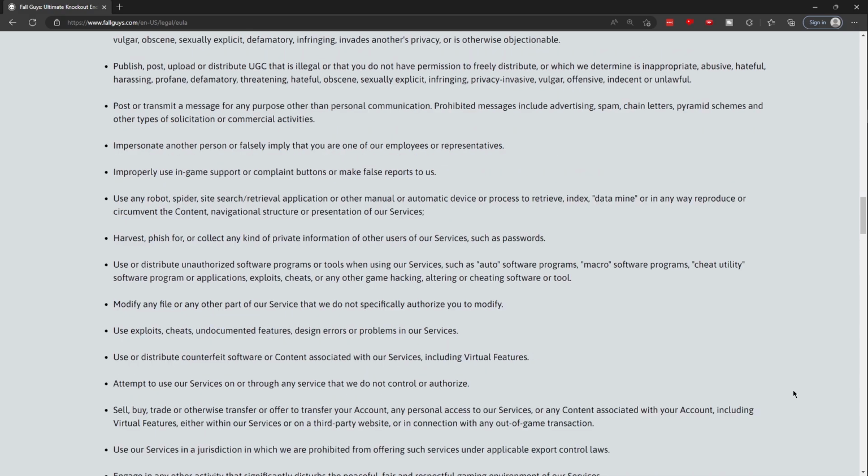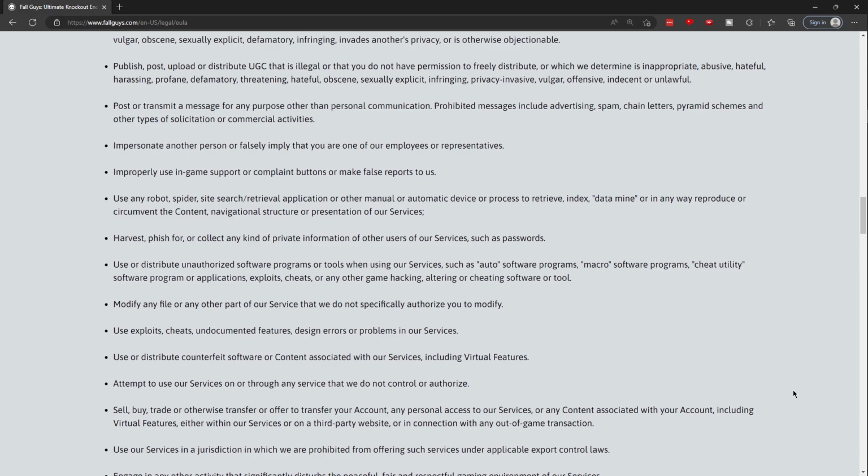Publish, post, upload, or distribute UGC that is illegal or that you do not have permission to freely distribute, or which we determine is inappropriate, abusive, hateful, harassing, profane, defamatory, threatening, obscene, sexually explicit, infringing, privacy invasive, vulgar, offensive, indecent, or unlawful. Post or transmit a message for any purpose other than personal communication. Prohibited messages include advertising, spam, chain letters, pyramid schemes, and other types of solicitation or commercial activities. Impersonate another person or falsely imply that you are one of our employees or representatives. Improperly use in-game support or complaint buttons or make false reports to us.